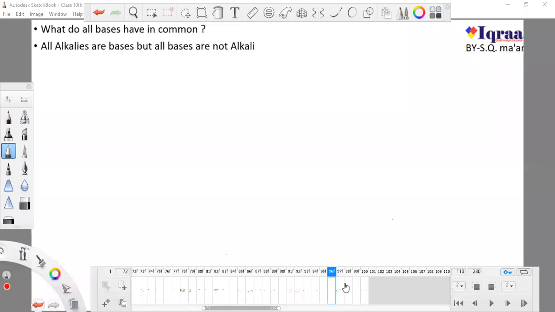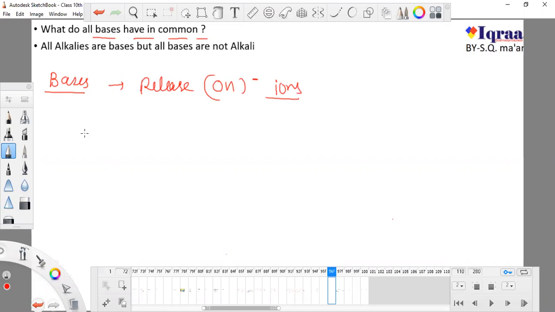Okay, now I'm going to tell you what all bases have in common. Why do we say that something is a base? All bases have the capacity to release OH minus ions, or they can make water release OH ions.